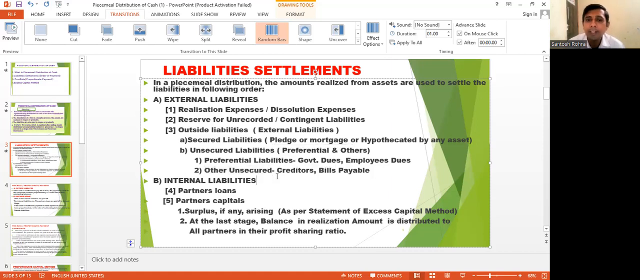What are preferential liabilities? These are government dues to be paid, like income tax, municipal taxes, and taxes collected by the government. The partnership firm must pay these before paying other unsecured liabilities. Employees' dues, like salary of staff and any compensation for the termination of services, are also examples of preferential liabilities. After the payment of preferential liabilities, the firm can pay other unsecured liabilities like creditors, bills payable, outstanding expenses, bank overdraft, etc.